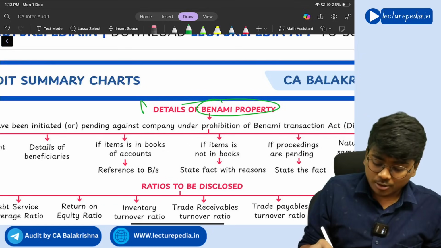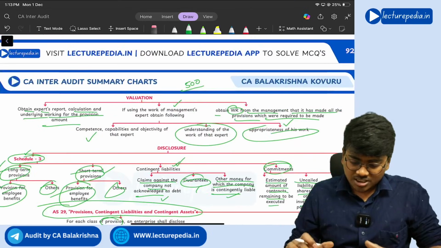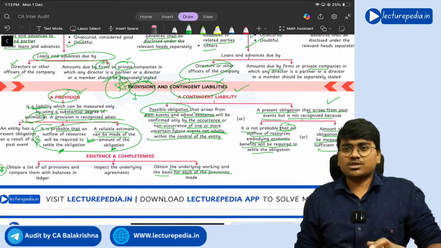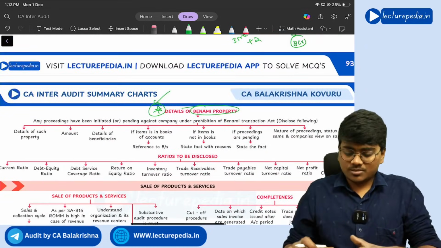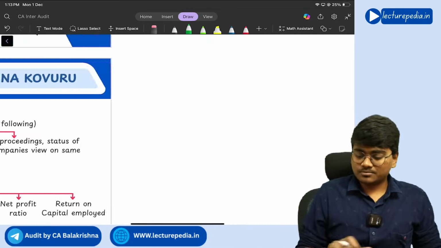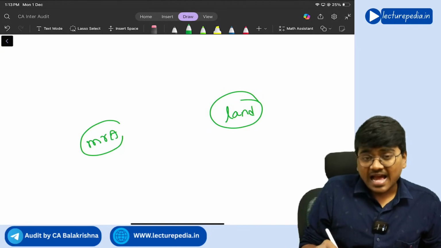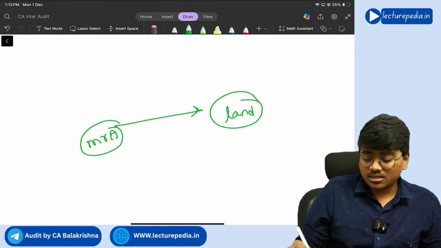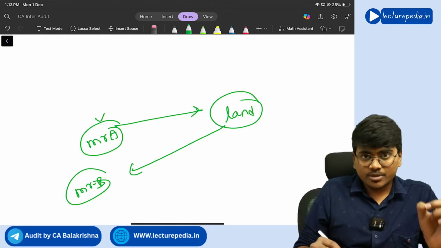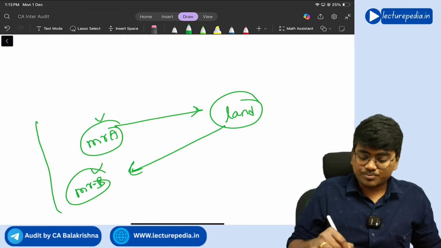Next, Benami properties, details of Benami property. See, these details of Benami property are also very important. So Benami property is important, and even provisions and contingencies are also very important. There is a high chance of questions being asked from provisions, contingencies and Benami transactions. So what is meant by Benami property? Let's say there is a particular land. Now Mr. A has paid the amount to purchase the land, but that land is registered in the name of Mr. B. Okay, so payment is made by one person, but the ownership is registered in the name of another person. This you will call a Benami transaction.